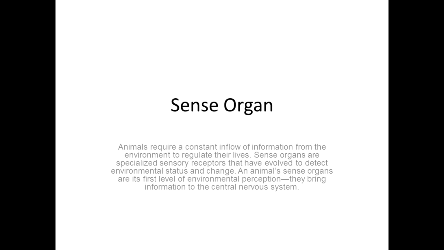So, sense organs. Every animal requires sense organs for constant information from the environment to regulate their lives. Sense organs are specialized sensory receptors that have evolved to detect environmental status and change. An animal's sense organs are its first level of environmental reception, bringing information to the central nervous system, which is the whole reason why animals don't die, because they never realize there was a tree in front of them. That is why a lot of animals would have died without any sense organs.